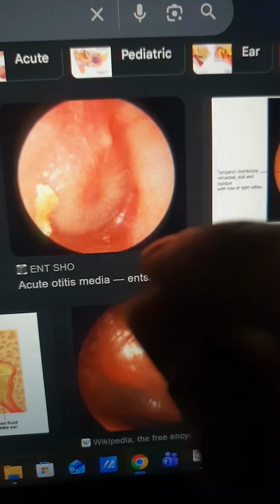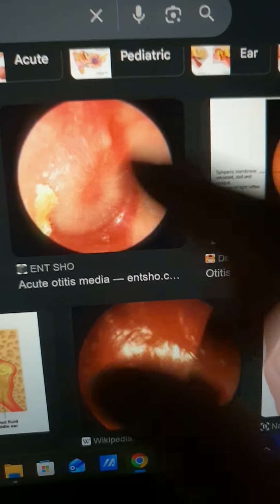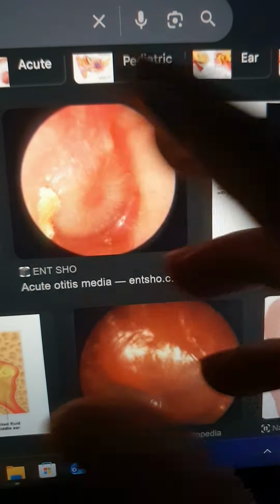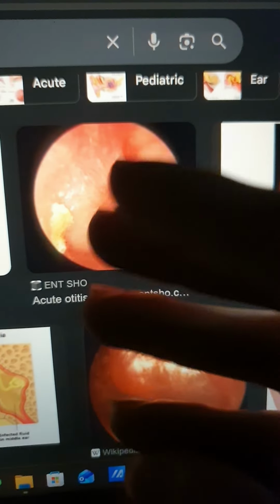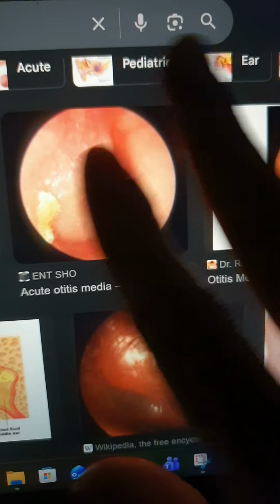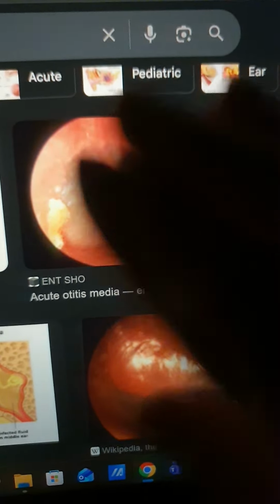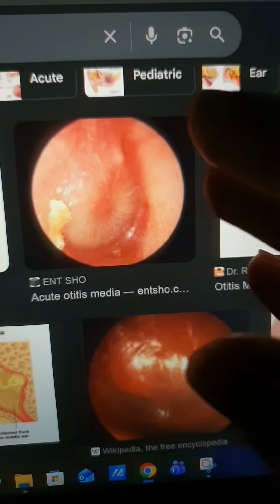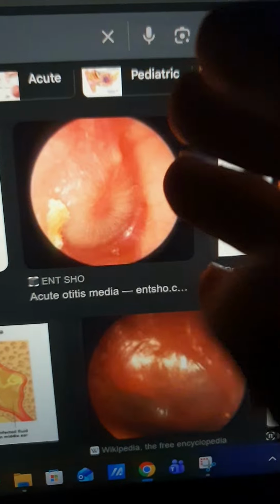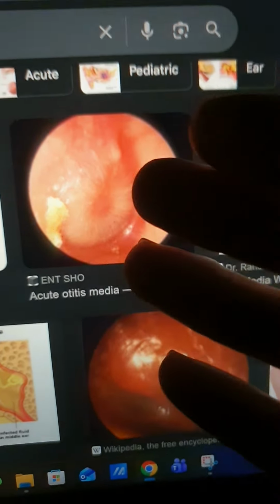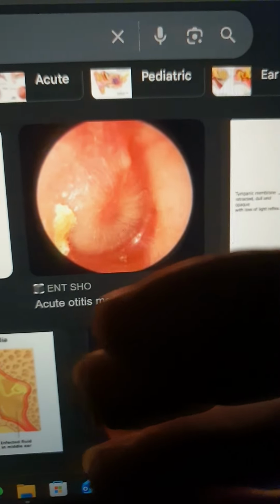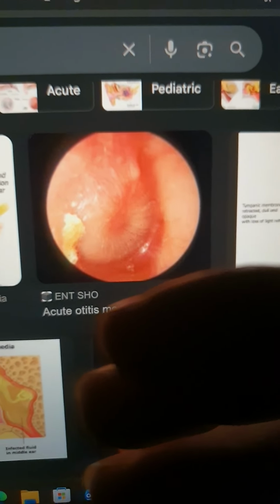Now, if the patient is quite okay, just a little bit of pain, but no high fever, no very severe pain, no complications, no neurological complications, we can do watchful waiting in pediatrics for some days, up to 48 to 72 hours, without antibiotics. If it doesn't get better or it gets worse, we'll start antibiotics, usually penicillins like amoxicillin, the drug of choice.